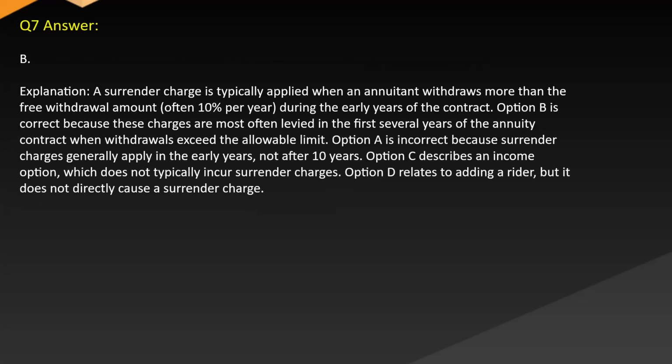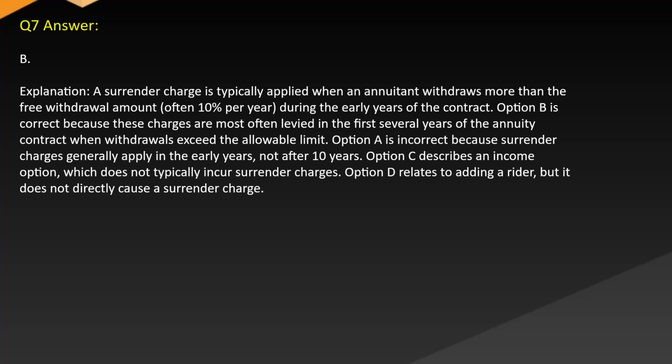Answer B. Explanation. A surrender charge is typically applied when an annuitant withdraws more than the free withdrawal amount, often 10% per year during the early years of the contract. Option B is correct because these charges are most often levied in the first several years of the annuity contract when withdrawals exceed the allowable limit.